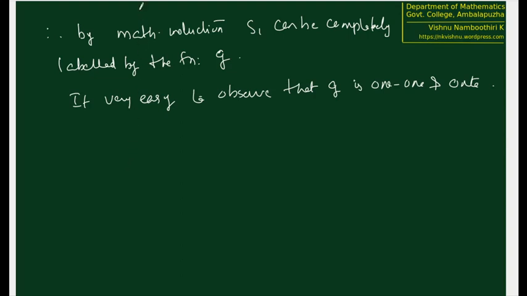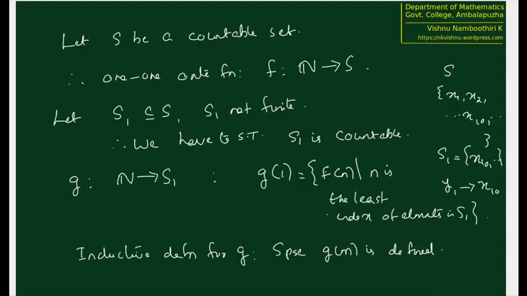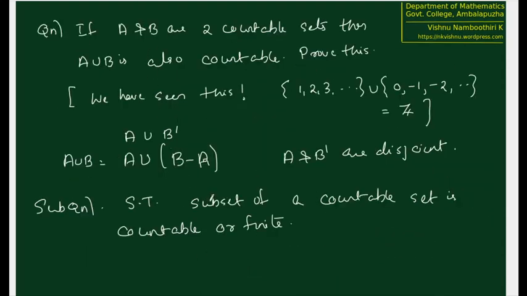So we established that if we have a subset of a countable set, then that is going to be either finite, or if it's not finite, it's going to be countable. So we have established what we wanted. Sub question is therefore established. So this is done. Now b minus a is a subset of b, that is b dash. B dash is either finite or it's going to be countable, that's for sure.